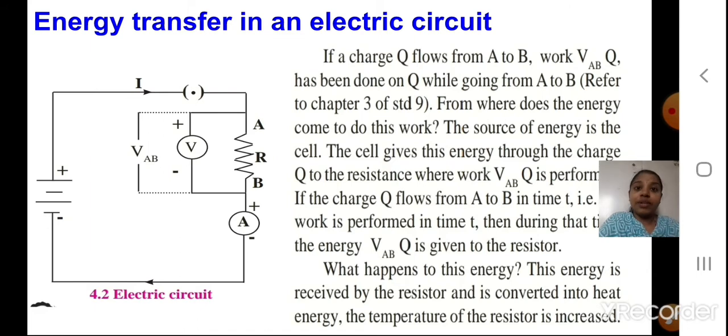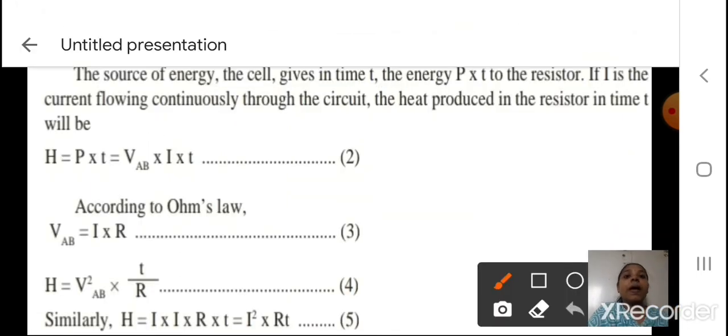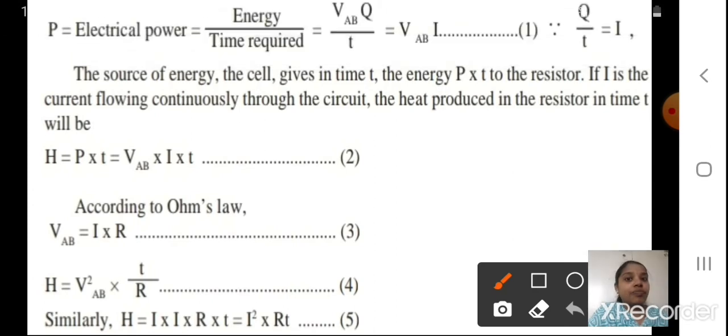Yes, now we will continue. See here what they are saying now. P, that is electrical power. Have you studied this in 9th standard? Yes, we have studied electrical power: energy upon time required. Energy means the work done, so W upon T you studied last year, right? So here we take it as energy upon time. What is our energy? That is the work done here, VAB Q upon T.